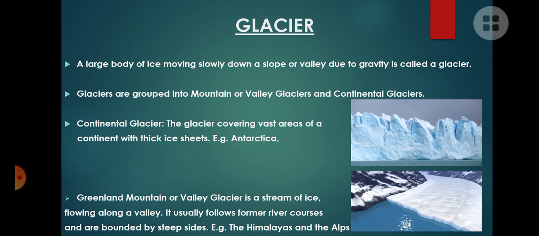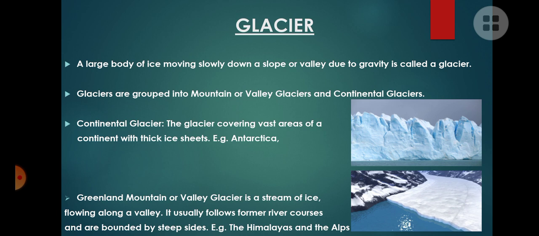So what are continental glaciers? Look at the first picture on the display. The glacier covering vast areas of a continent with thick ice sheet. The picture shows the thick ice sheet, isn't it?